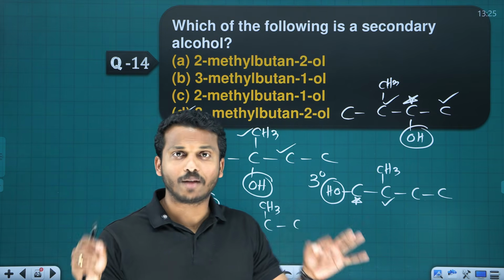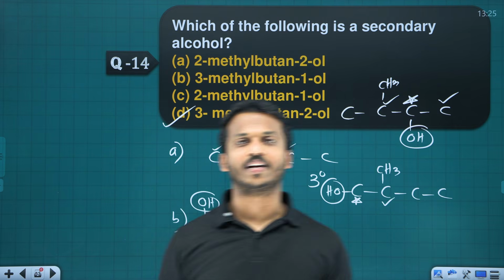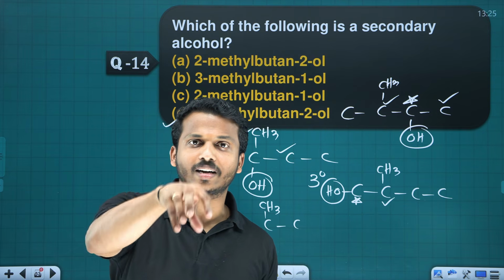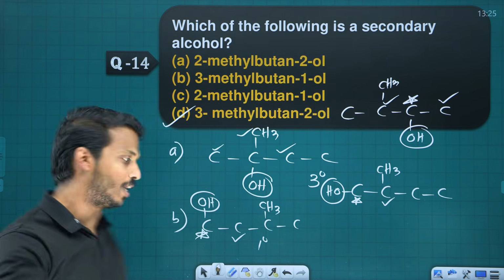So how do you judge it? Primary, secondary, tertiary? The OH connected carbon is directly connected to how many carbons? If the OH connected carbon is connected to 1 carbon, it's primary. 2 carbons, secondary. 3 carbons, tertiary.